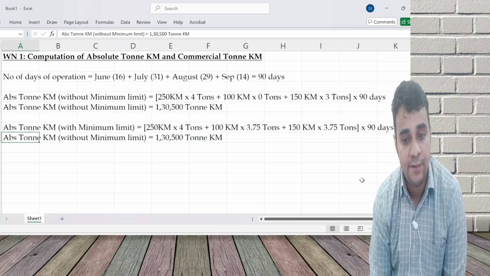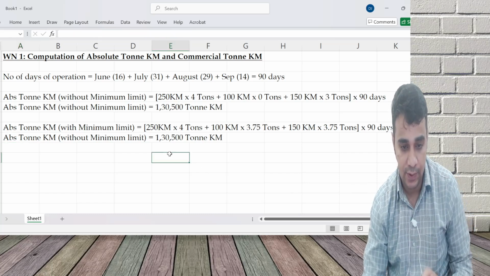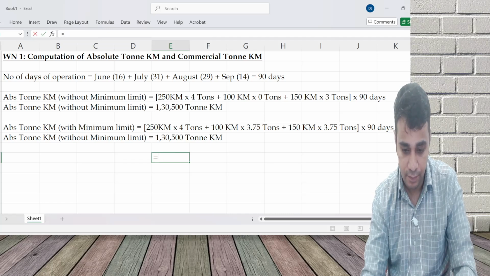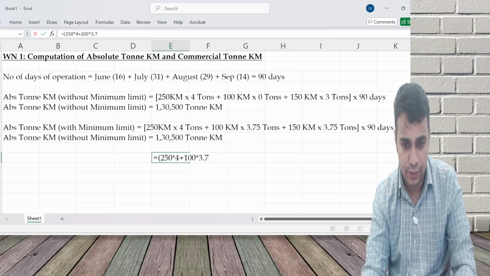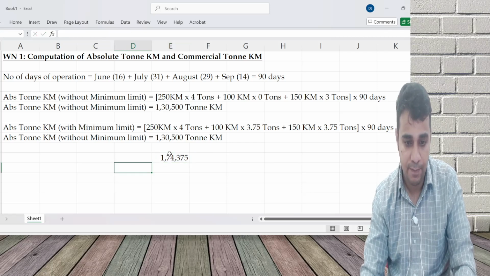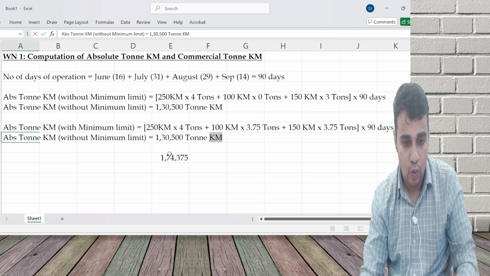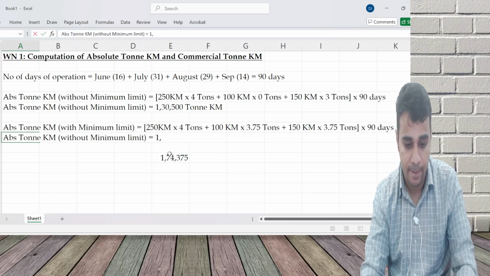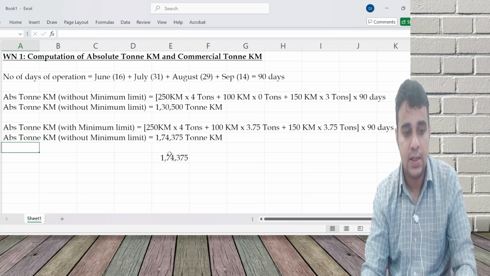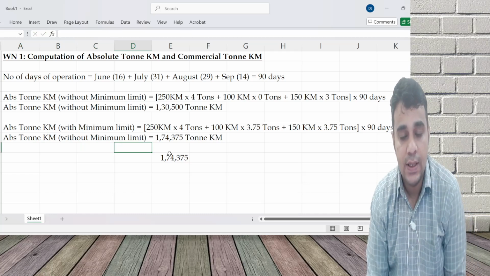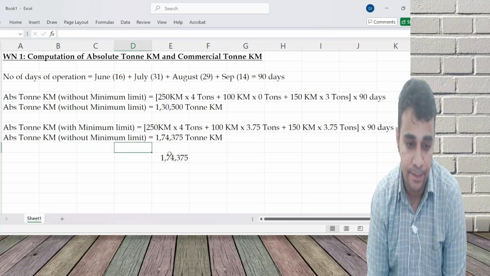Minimum 3.75 I'll charge. In this case, it is going to be 250 into 4, 100 into 3.75, 150 into 3.75, multiplied with 90, which is 1,74,375 ton kilometer.